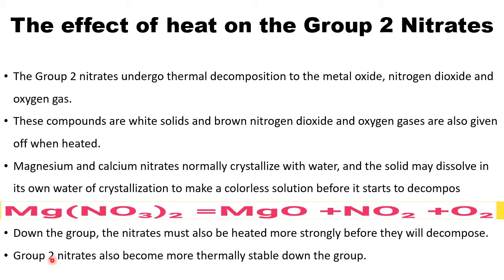Down the group, the nitrates must also be heated more strongly before they will decompose. That means stability will increase. That is the meaning. When you move from top to bottom, the nitrates must be heated more strongly. Why more strongly? They are more stable. Group 2 nitrates become more stable down the group, as already given here in the statement form.